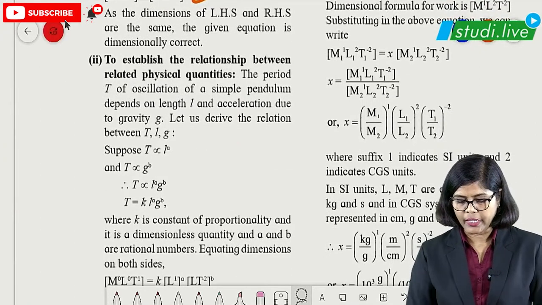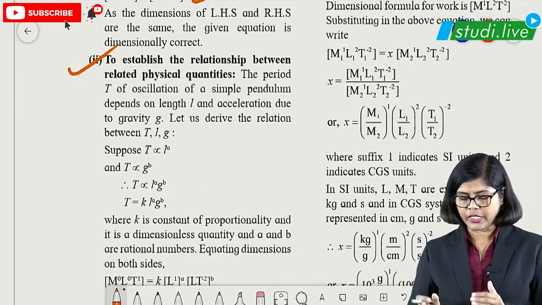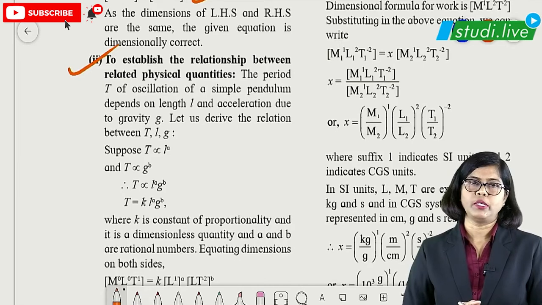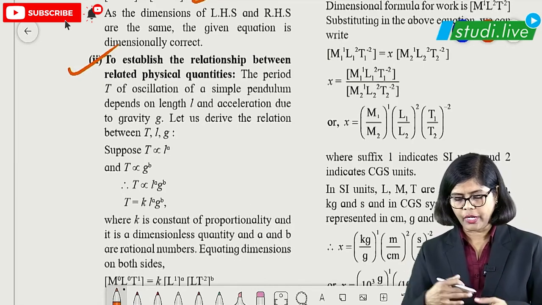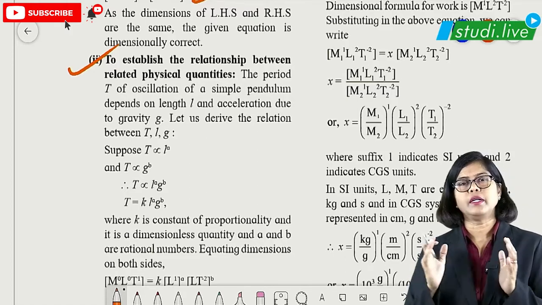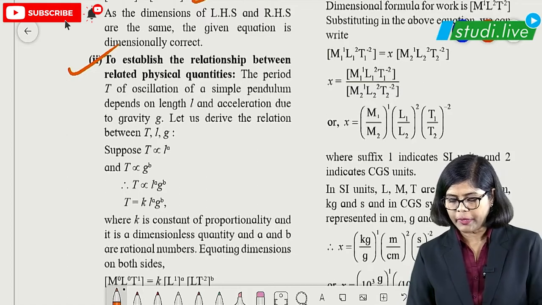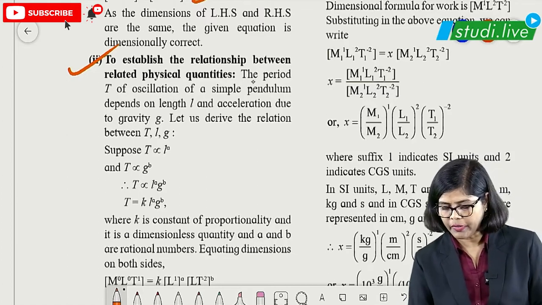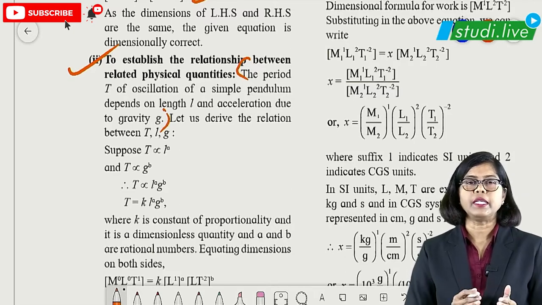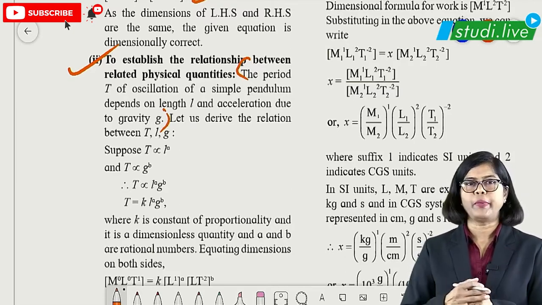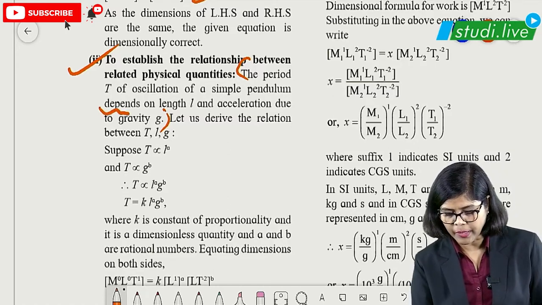The second one, what we have to study here, is to establish the relationship between related physical quantities. Now suppose any question is given to you and we have to get a new equation. Now to get this, what will be given to you in the examination? It will be given one question. So this is the question which is given here. The period T of oscillation of a simple pendulum depends on length. If such a thing is there, the words 'depends on' come here.